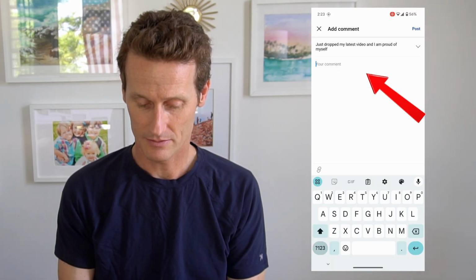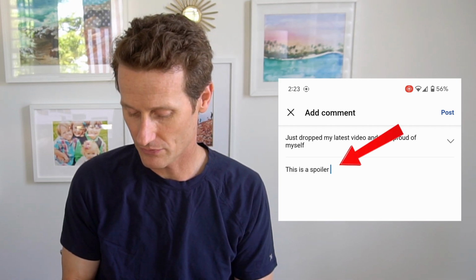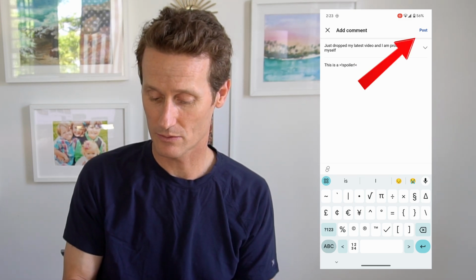So on a mobile device, if you want to mark something as a spoiler, you have to be in Markdown mode. You won't have the options on text if you're not in Markdown mode to mark it as a spoiler. So to do that, you go into your comments, whatever the section might be, add a comment like, this is a spoiler. And the word spoiler, if you wanted to block that out, you'd have to put those symbols in front of it in there. So if I did this right, it'll block out the word spoiler.